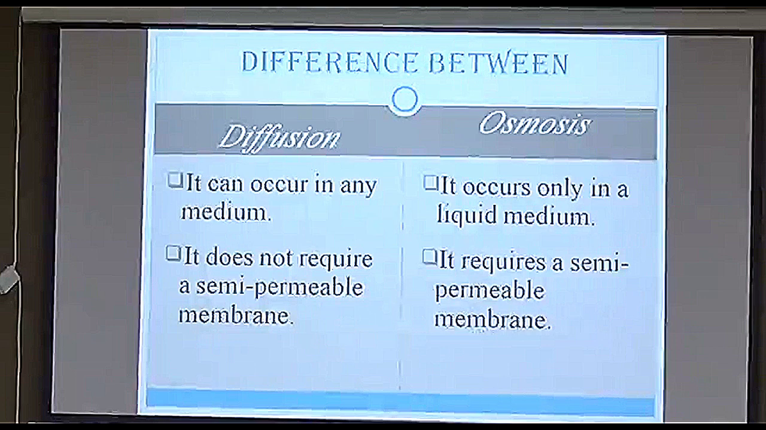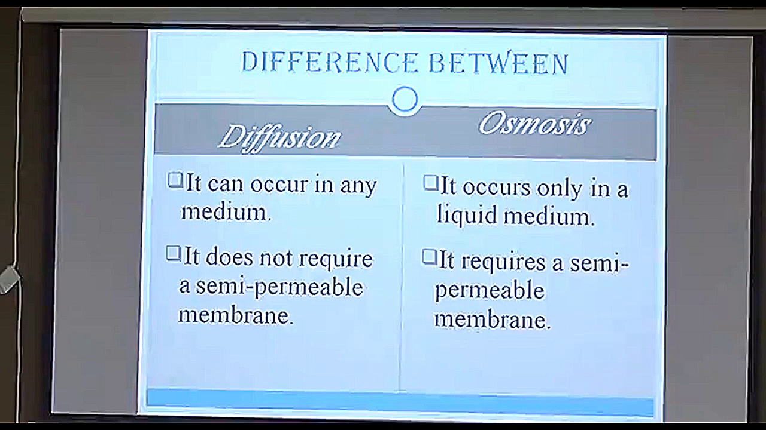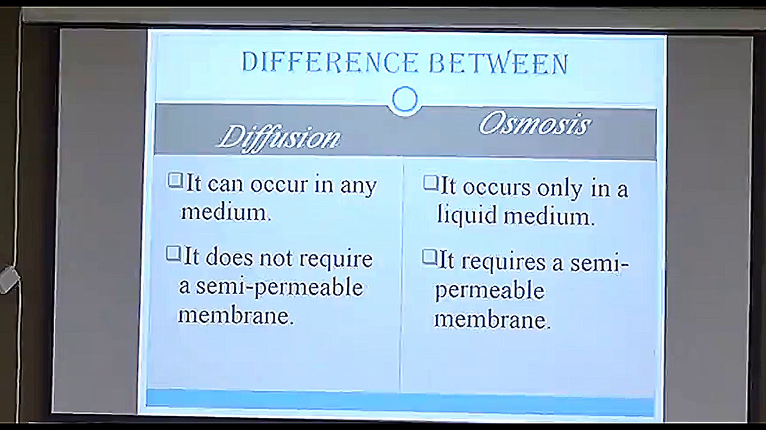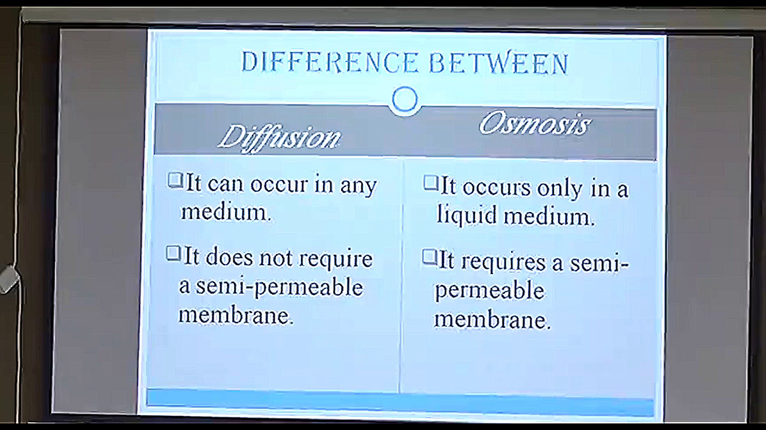So what is the basic difference between diffusion and osmosis? Diffusion can occur in any medium, whereas osmosis can only occur in a liquid medium. Secondly, diffusion does not always require a semi-permeable membrane, but osmosis always requires a semi-permeable membrane. And third, diffusion is a movement of gases, whereas in osmosis there is a movement of water. Now, when we talk about osmosis, there are three types of solutions we are going to study, depending on their concentrations.